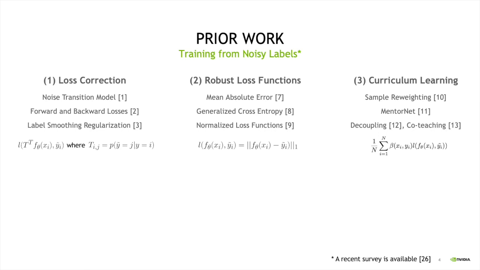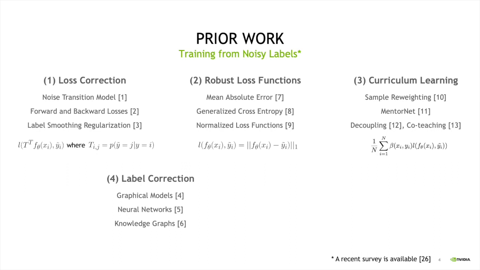The basic idea of the methods in this area is to come up with a weighting mechanism for each training instance, such that the instances that have noisy labels can have less contribution to the training loss. So these methods either remove the contribution of each instance that has noisy labels to the training loss by completely removing it, or by reweighting it such that those instances have low weight or low contribution to the training loss. The majority of methods in this area try to come up with a weighting mechanism for this task.